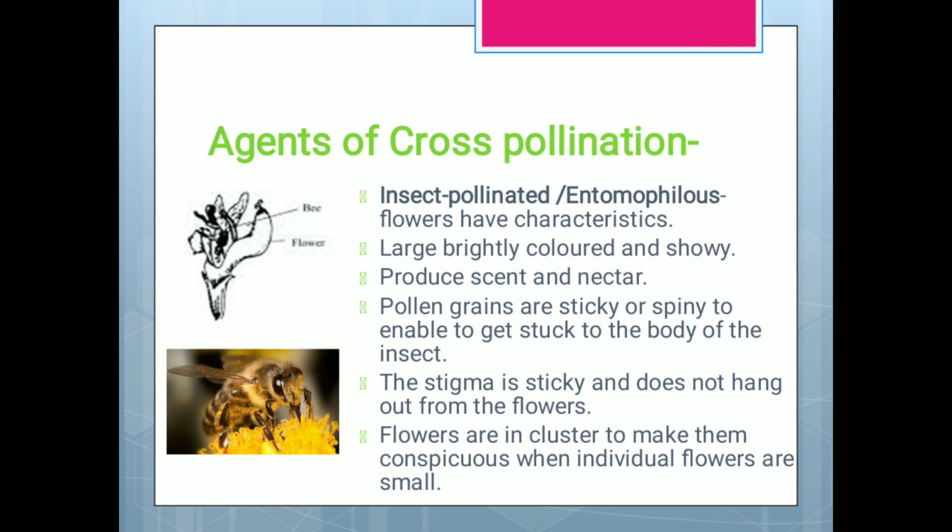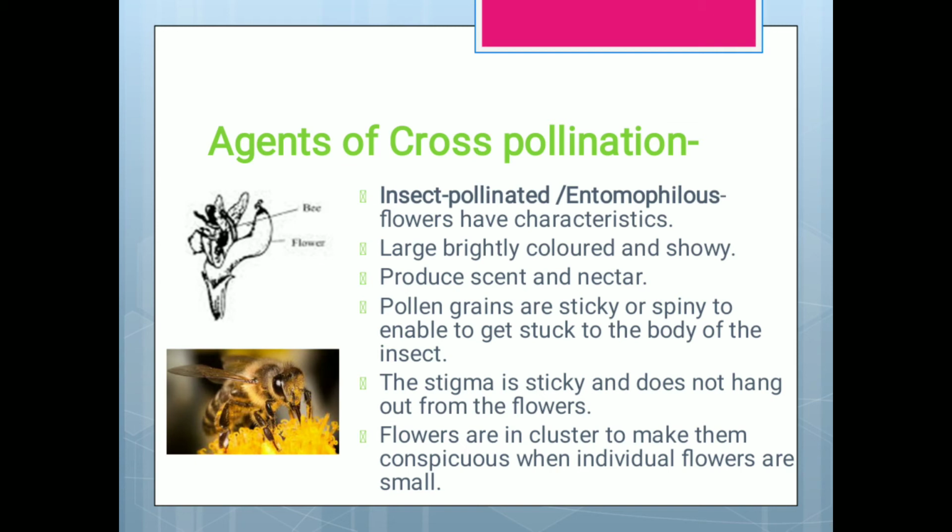Agents of cross-pollination. The first is insect pollinated, also called entomophilous. The flowers have some characteristics, let's learn them. They are large, brightly colored and showy. They produce scent and nectar. Why is it so? If the flower is very beautiful, the insects will get attracted, and by the scent and the sweet smell of the nectar, the insects will again get attracted to them.